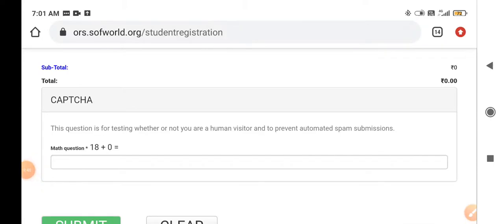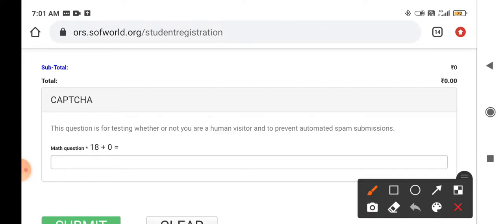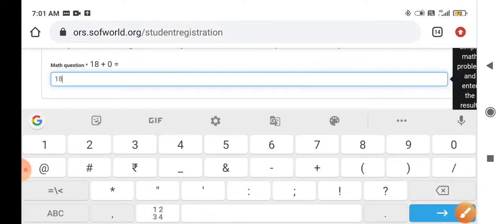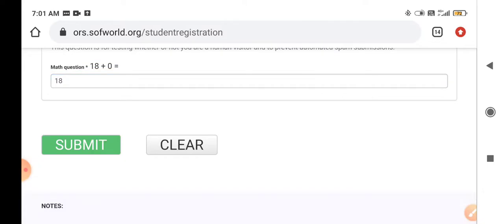At last you have to enter the CAPTCHA, that is the equation given to you, like mine is 18 plus 0, that will be 18. Then you have to submit. After submitting it, you will be asked for the payment. You have to pay the fees, whatever amount is asked. When you pay the fees, you have to take a screenshot of the transaction ID and the fee receipt. Make sure you take the screenshot of the transaction ID.